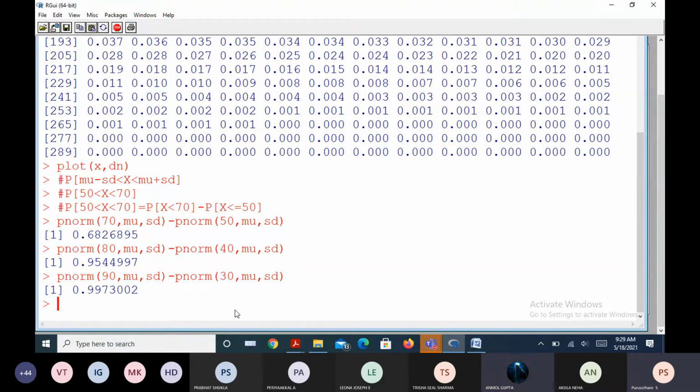Understood? The infinite domain is now reduced into a simple finite domain, right? Yes, sir. So that is one advantage of the normal distribution.